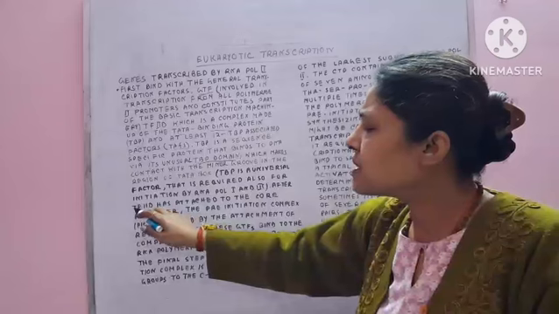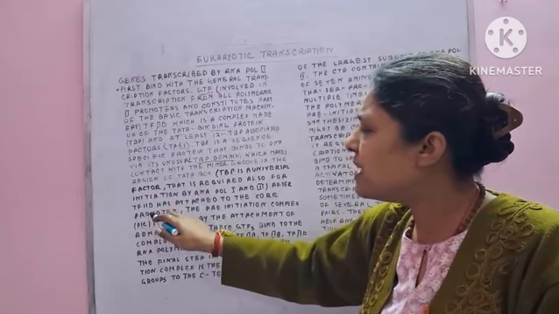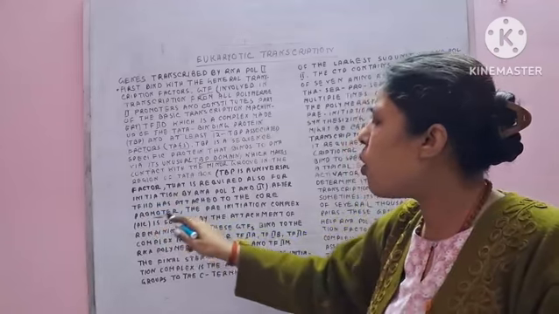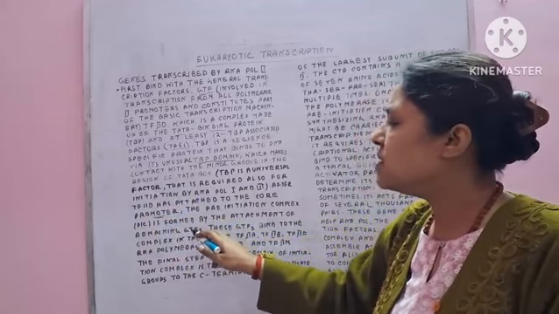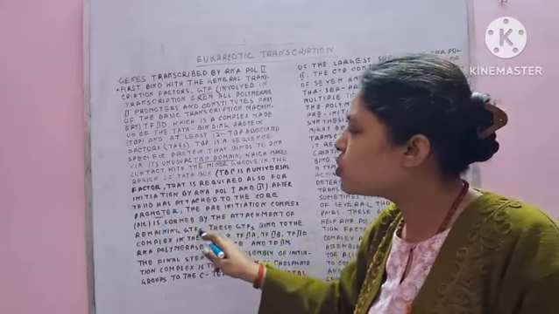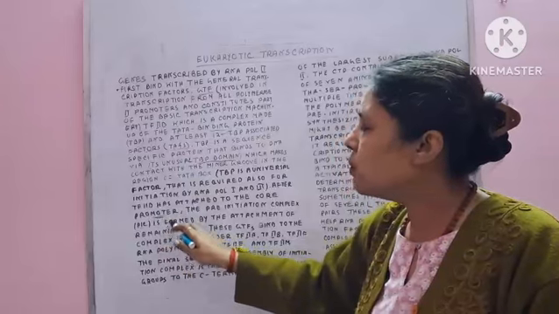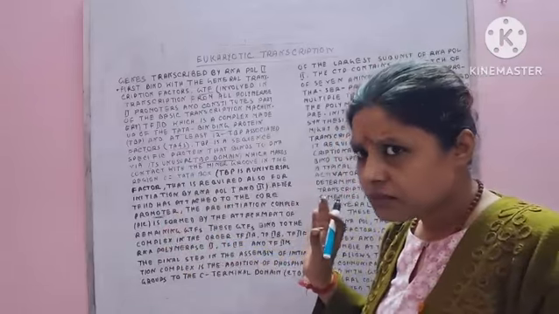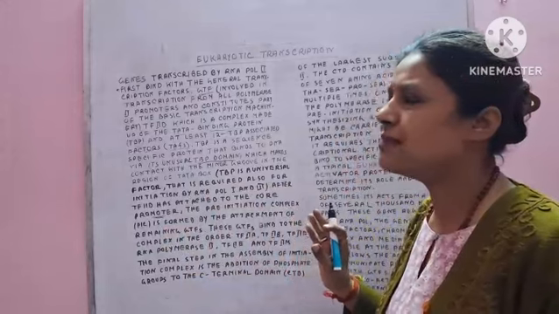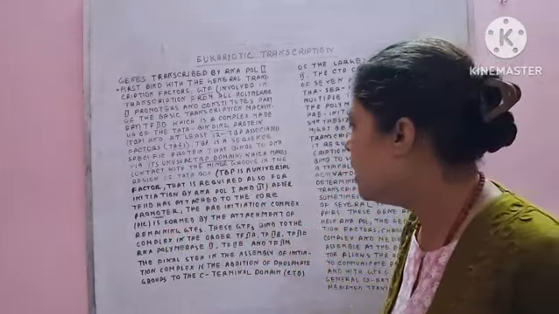Not only TF2D and the promoter bind with each other, all the general transcription factors also bind with the complex and form another complex.